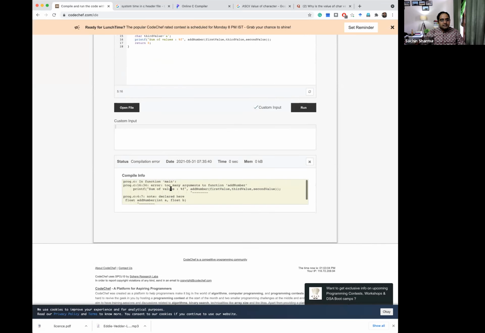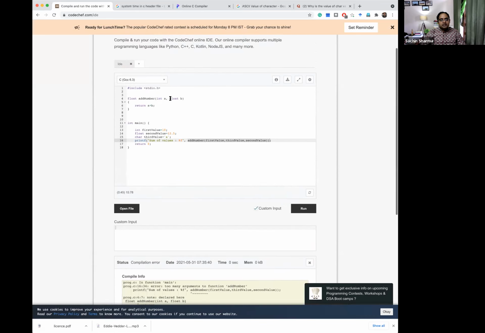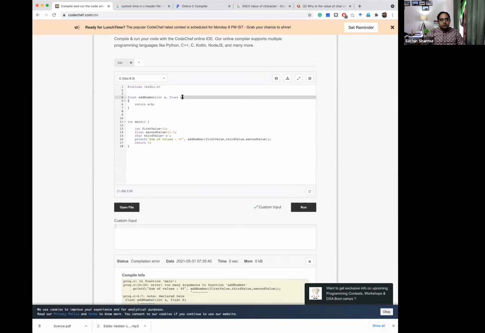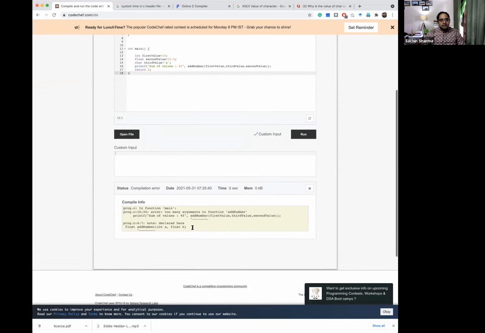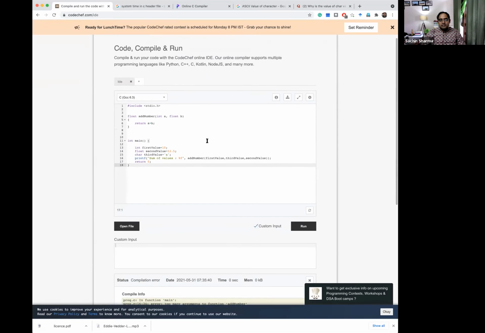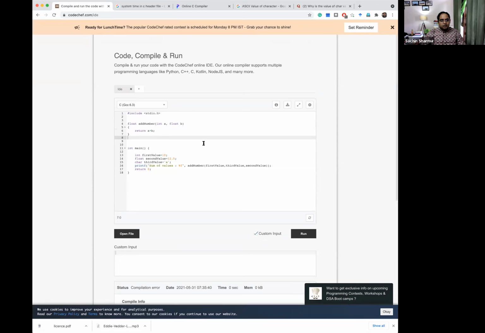Yes, so it is saying too many arguments to function add number. It means you have given many arguments as compared to the expectation here. Here you are expecting two arguments or two input values, but here you are passing three values to the function. That's why it is showing the error. So you must always remember which type of value you are passing, how many values you are passing, what is their sequence, in which order they should be passed. Otherwise you will get a compilation error also, that you need to keep in your mind.